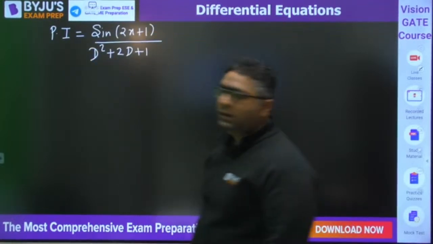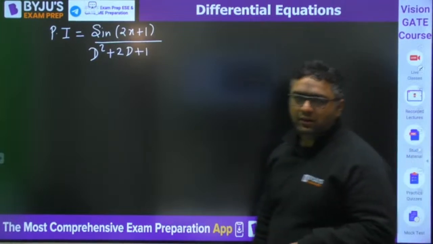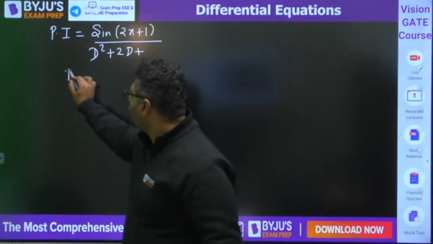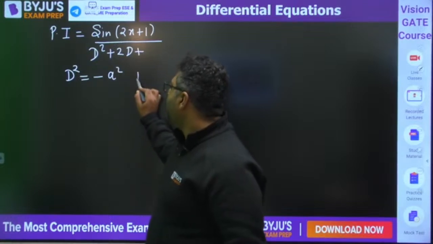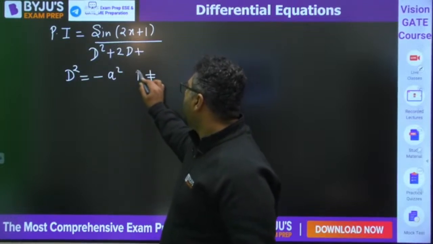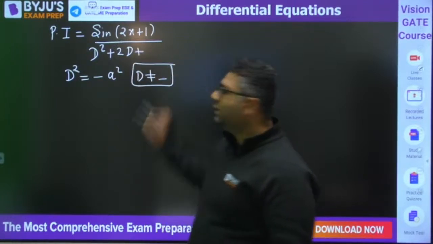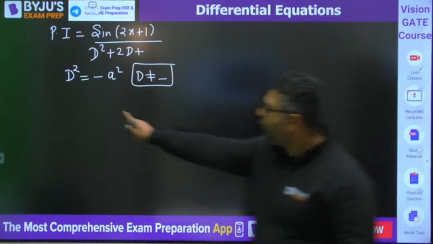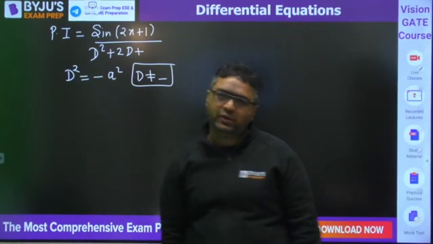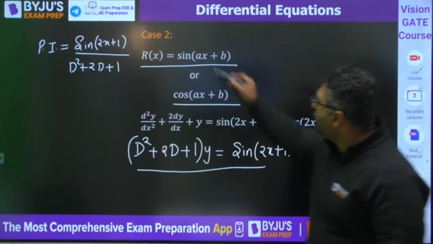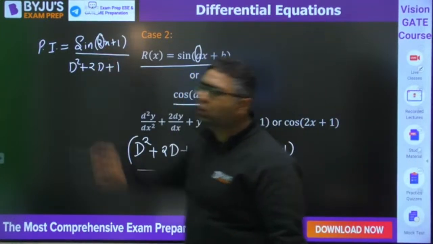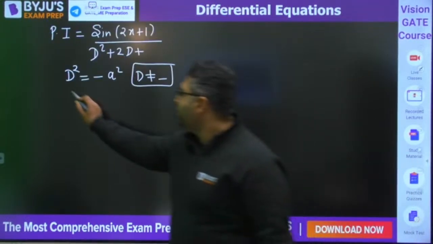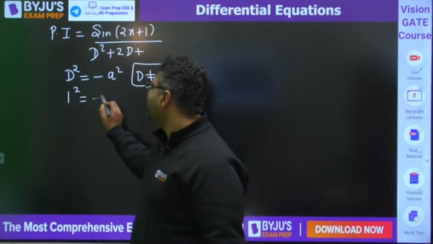For such cases, you would be putting D squared equals minus a squared, but you will not be putting anything for D. That you will not be doing. You would just put D squared as minus a squared. What is a here? The coefficient of x. Here the coefficient of x is 2. So you would be putting D squared equals minus 4.